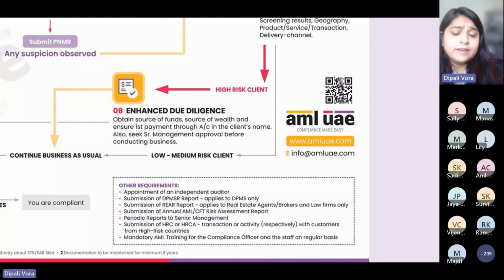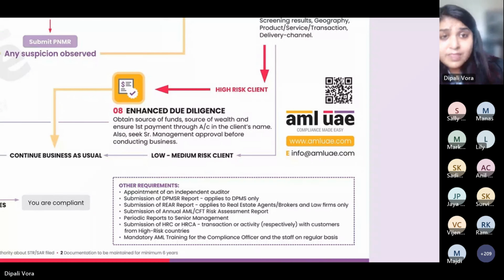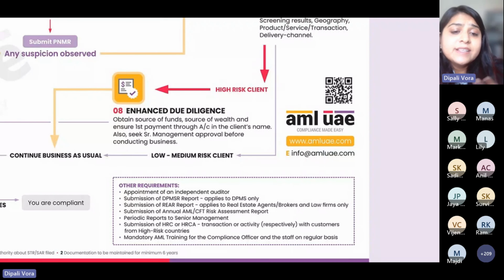Okay. Then comes the submission of annual AML CFT risk assessment report, that is, EWRA, which is required to be done annually. Okay, that is something which is to be done annually and has to be updated at any point of time. Second is periodic reports to senior management. The law says that the compliance officer is required to submit a periodic report to the senior management. Okay. Now, what will be the content of this periodic report?